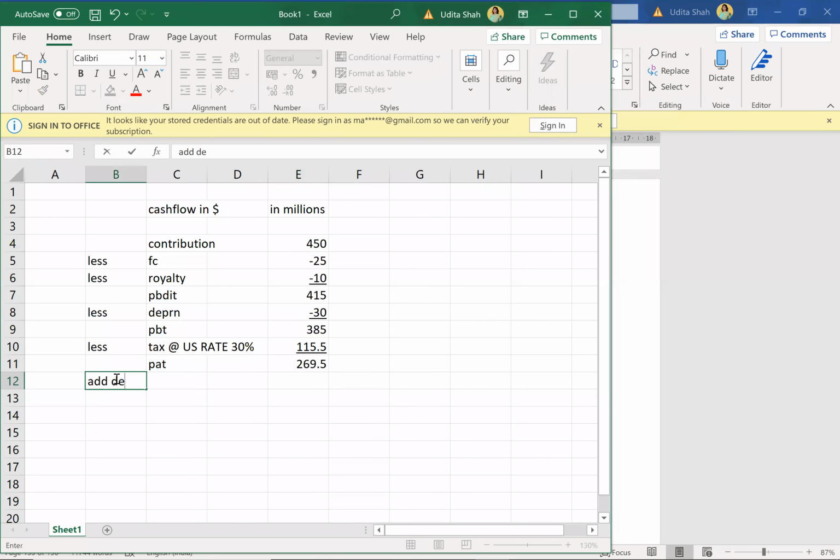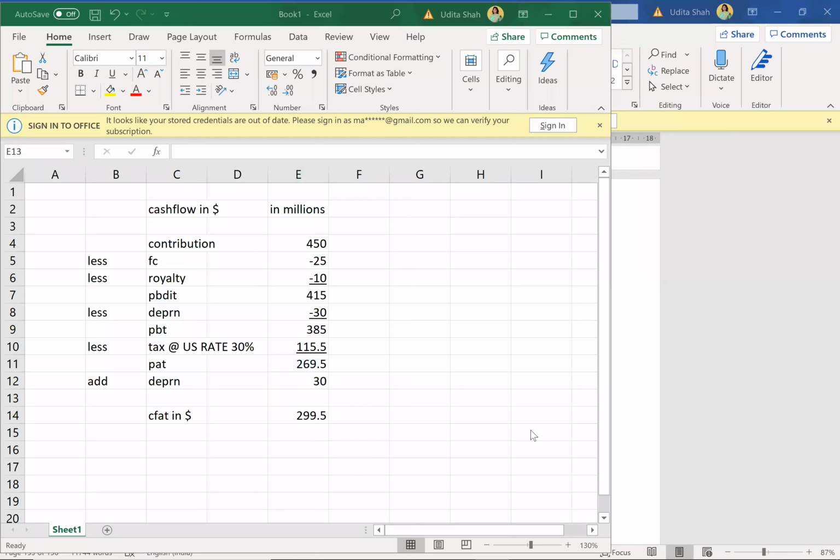Add back depreciation, which was 30. So my cash flow after tax in dollars will be 269.5 plus 30, which is 299.5.